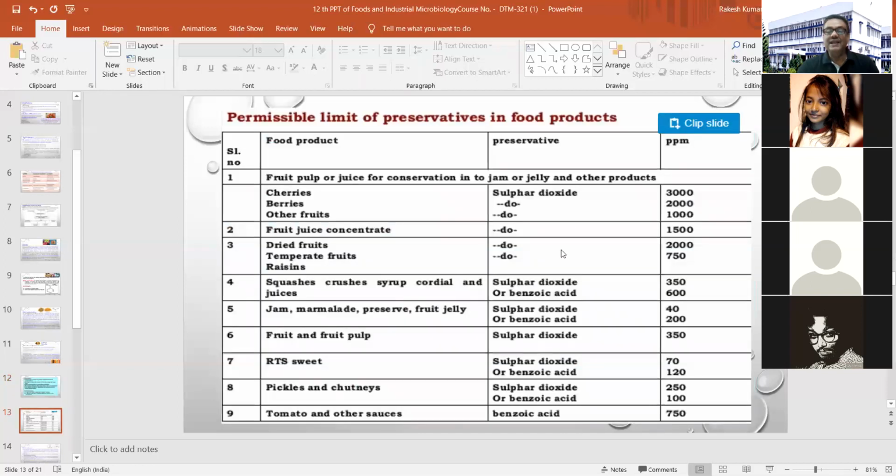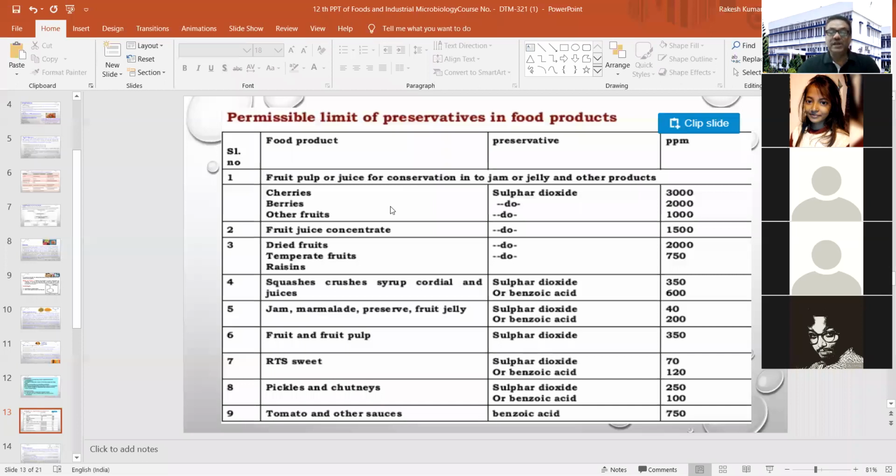And in this table, I have given the permissible limit of preservatives, especially sulfur dioxide and benzoic acid. What is the maximum permissible limit of these two chemicals in different types of food products? So simply you have to go through it and must have some idea about the concentration level, which is generally applied in different kinds of food items.